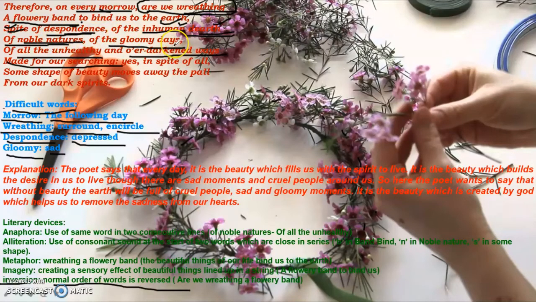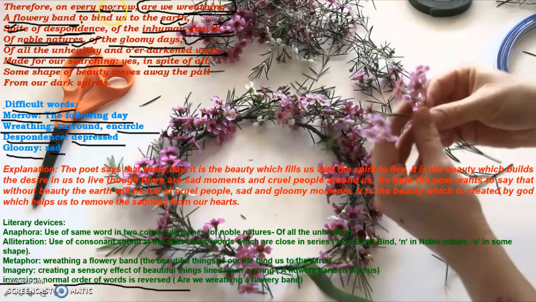There are too many days which are very sad, which are gloomy. There are too many things which are harmful or unhealthy for us. There are too many things which are over darkened ways made for our searching. Such ways, such activities in which we involve ourselves are unhealthy for us. Yes, in spite of all this list of the things which cause sadness.